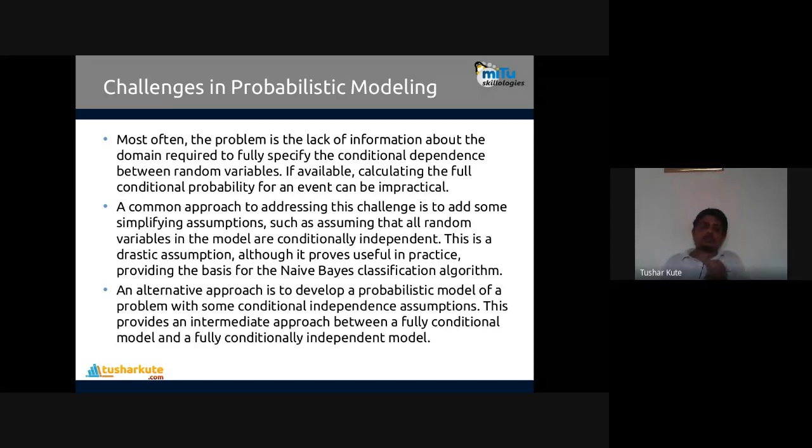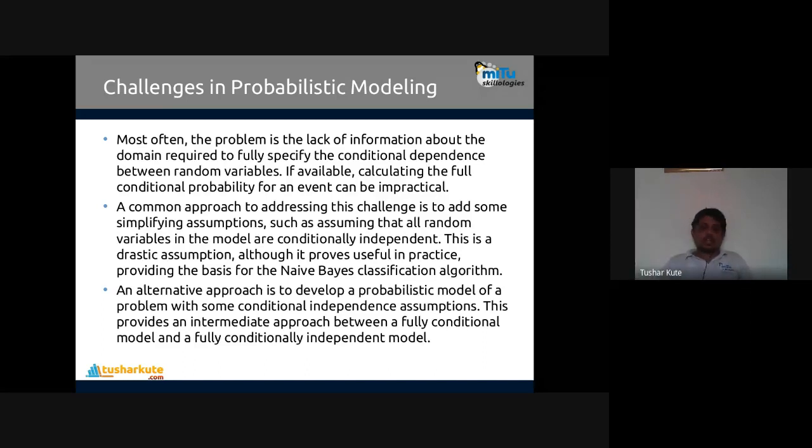Fine. So most often the problem is lack of information about the domain required to fully specify the conditional dependence between the random variables. If available, calculating the full conditional probability for an event can be impractical. Full conditional is not completely possible. Just like I told you, I am 100% firm with my decision, but computer systems are not. They are partial. Their algorithms are actually created like that. They are partially giving the answers. Remember, though it is partial, they are above 50%, that's why the result is in that particular category.